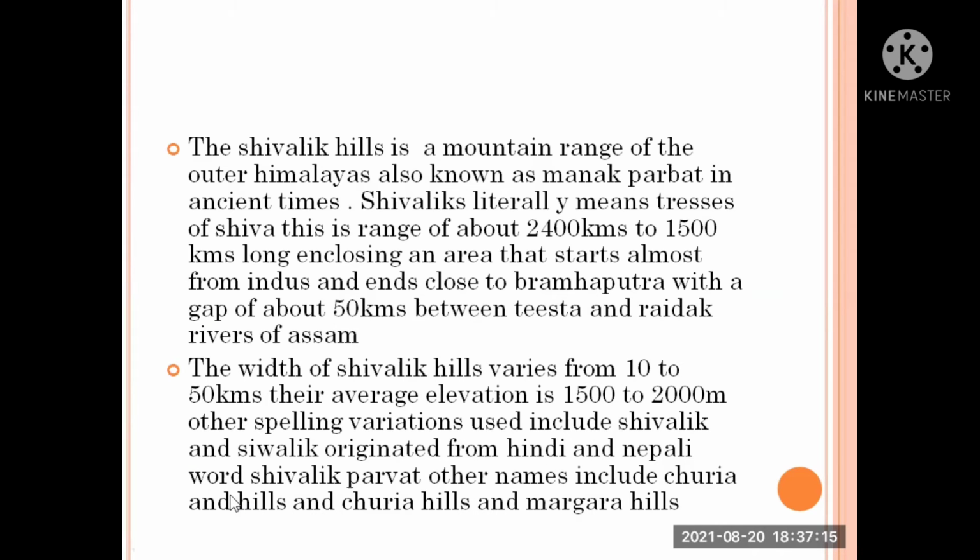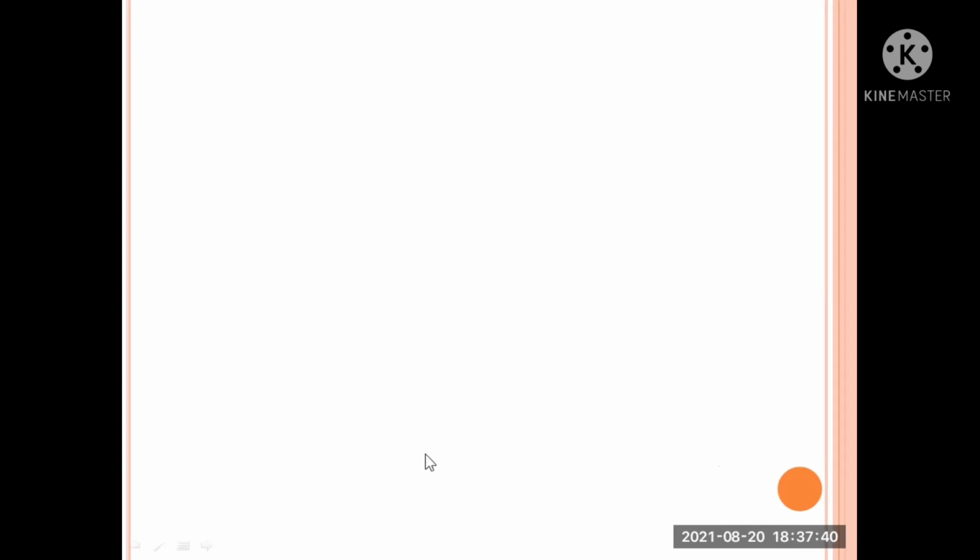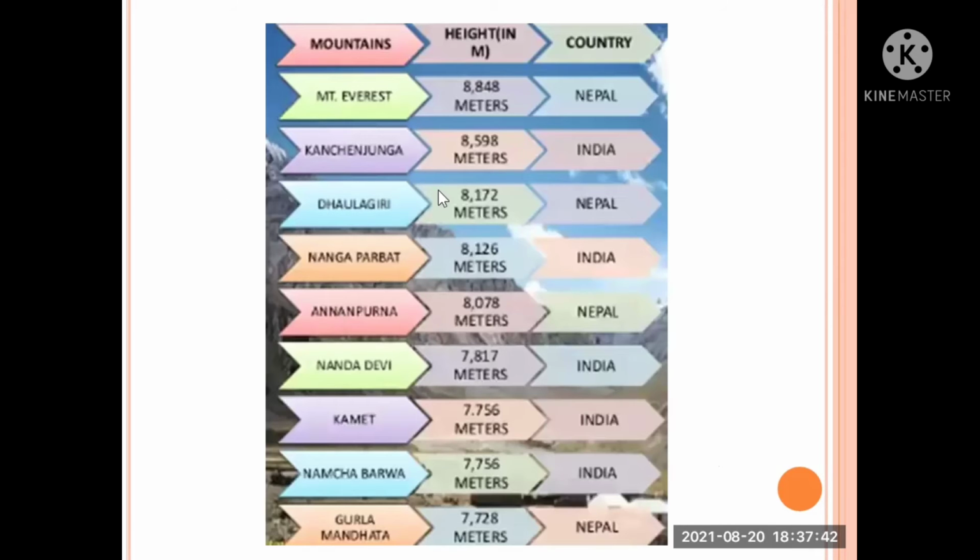The width of the Shivalik hills varies from 10 to 50 kilometers. Their average elevation is 1,500 to 2,000 meters. Other spelling variations used include Siwalik and Shivalik, originated from the Hindi and Nepali word Shivalik Parvat. Other names include Chura hills, Churia Hills and Mangara Hills. Highest peaks of Himalayas. These are the mountains with the highest peaks in the countries. Mount Everest is 8,000. Once you check it, I'll give you 2 minutes time.